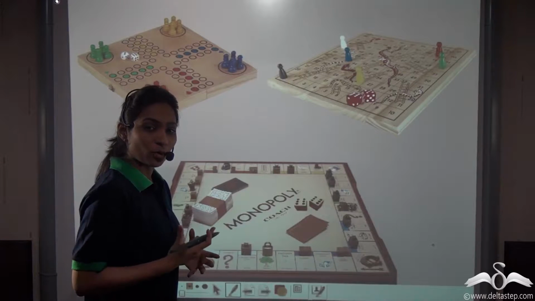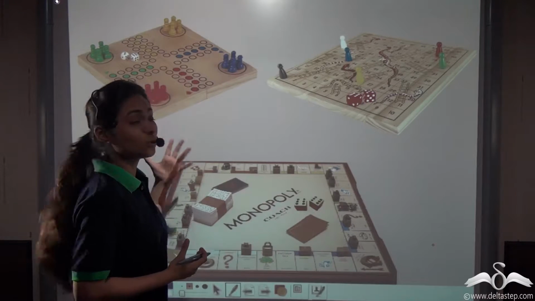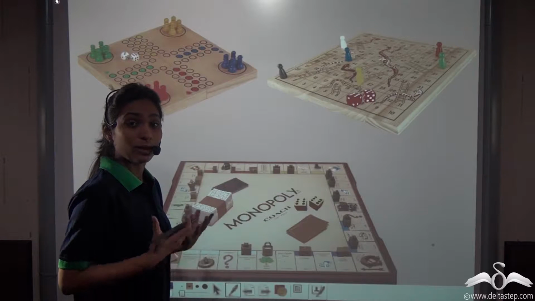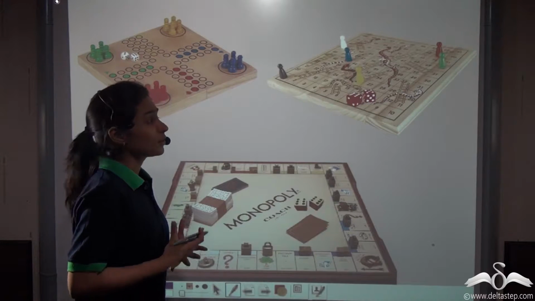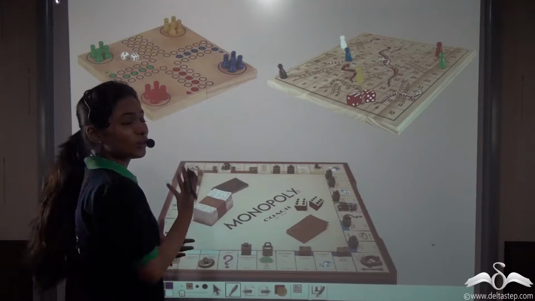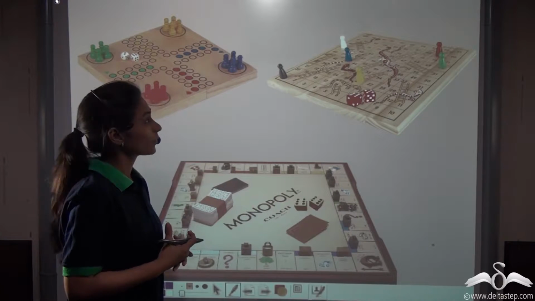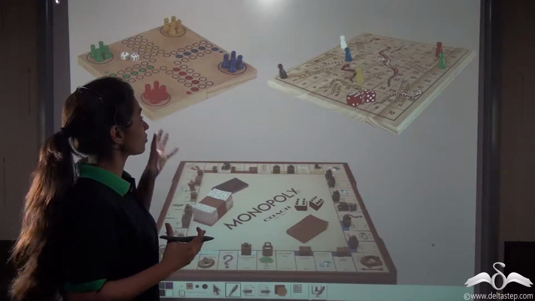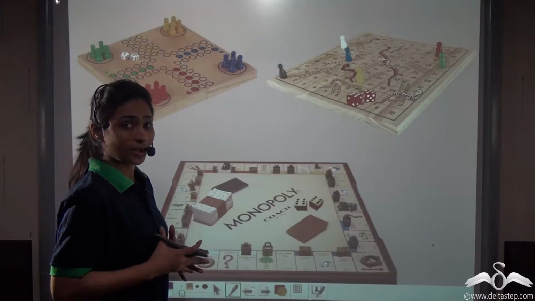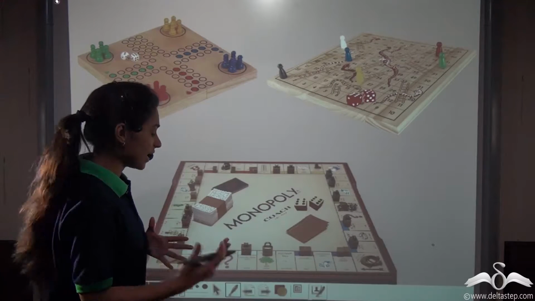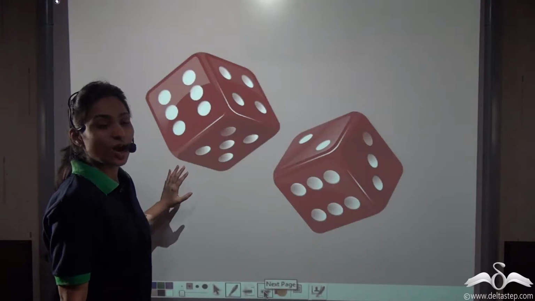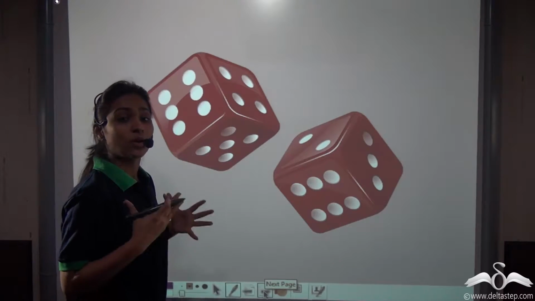We all love to play board games like Ludo, Snakes and Ladders, Monopoly, Business, and all that. It's fun playing. We roll the dice and accordingly we place the tokens in the boxes. Well, what is that thing that is common in all the board games? Can you guess? Yes, it is the dice. This dice is actually what is common in all the board games.